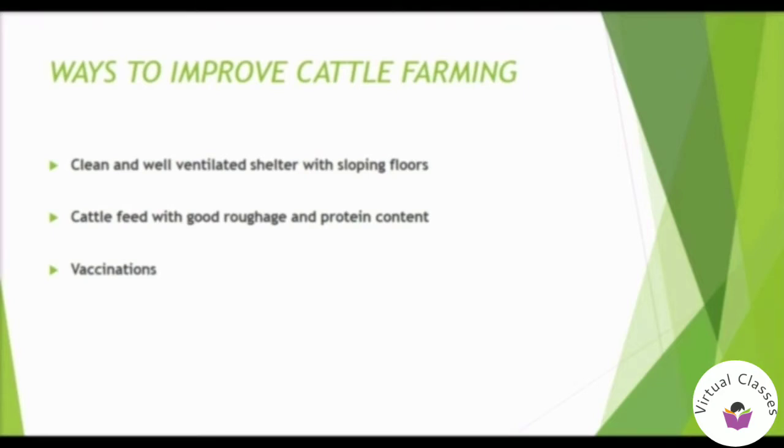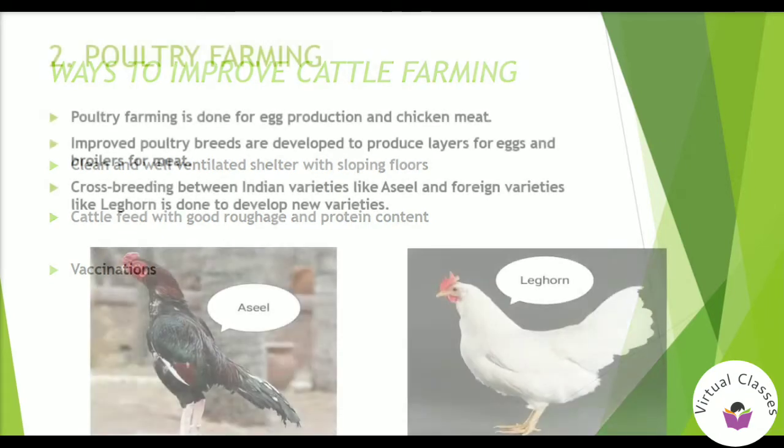Third, as we know, cattle diseases are caused by parasites, bacteria and viruses. External parasites cause skin diseases, and internal parasites like worms affect the stomach and intestine, and flukes damage the liver. So vaccinations are given to protect from viral and bacterial diseases.